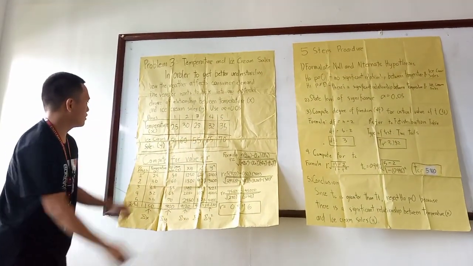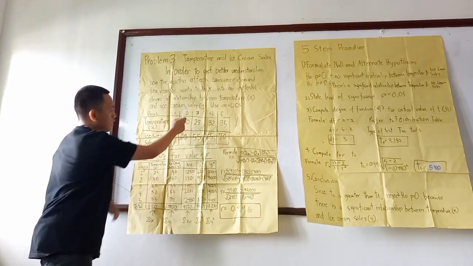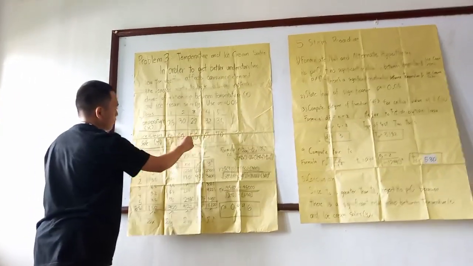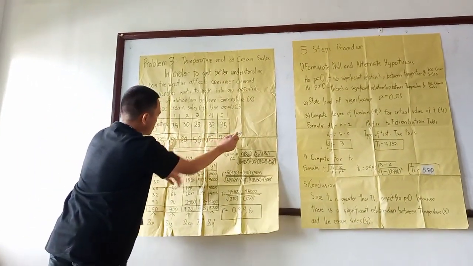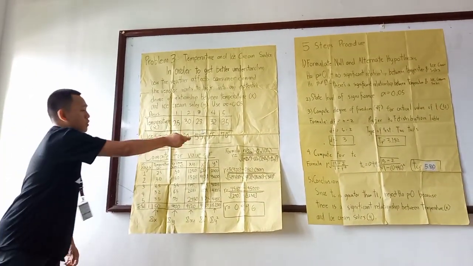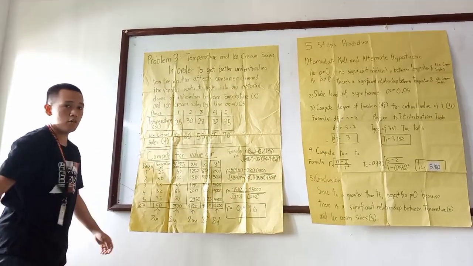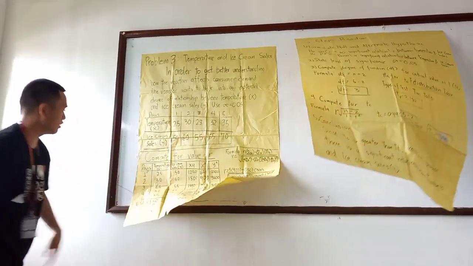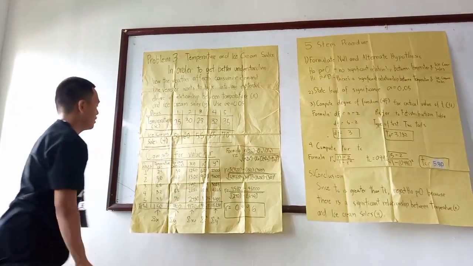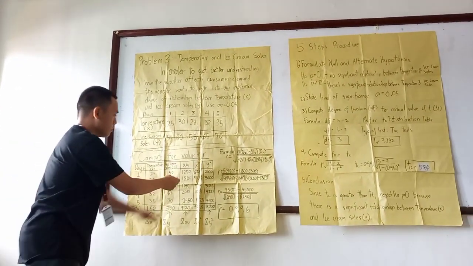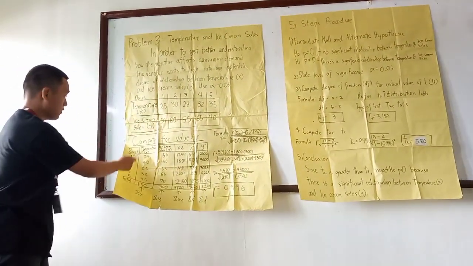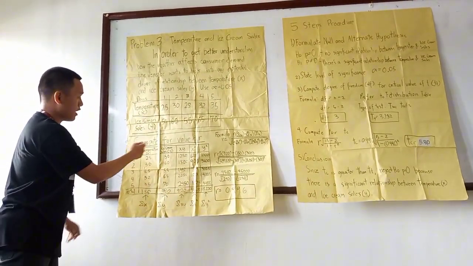For ice cream sales, number 1 is 50, number 2 is 60, number 3 is 55, number 4 is 65, and number 5 is 70. So what we're going to do here is, again, repeat the process, use all the data and compute for the value of Pearson R using this table. You see they're the same as before: variable x and y. And remember, variable xy is the multiplication of temperature and ice cream sales for variables x and y.